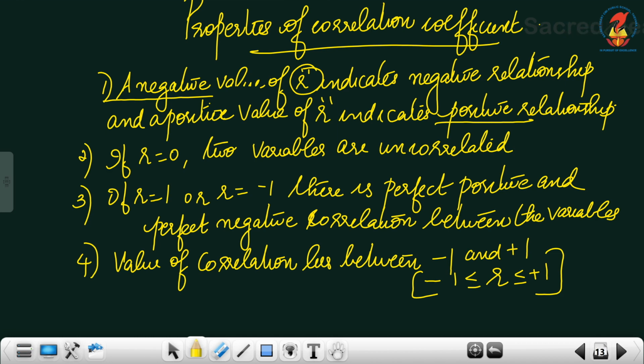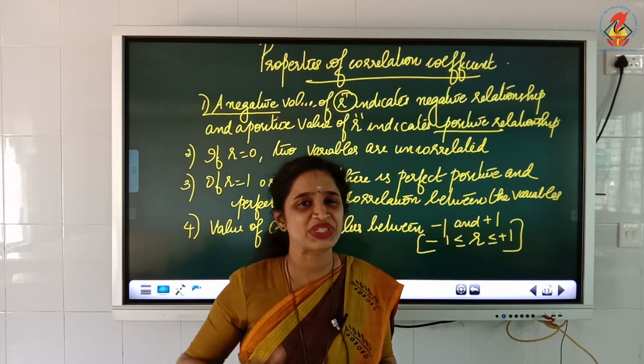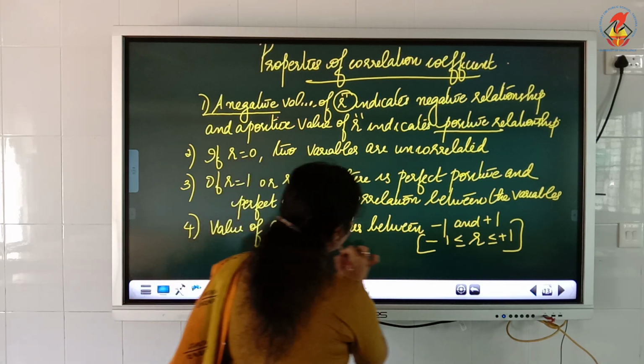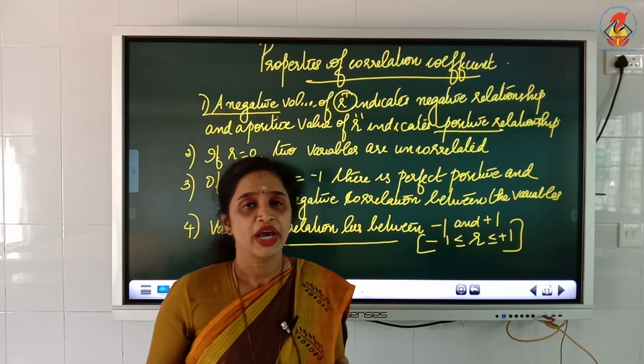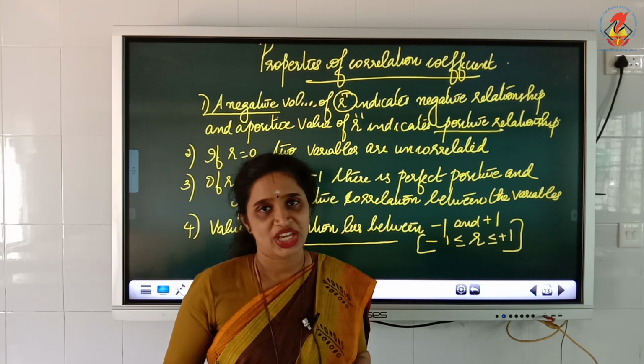When r is equal to plus 1, perfect positive correlation. When r is equal to minus 1, perfect negative correlation. You have learned this when you learned the scatter diagram and properties of correlation. Now, the value of correlation always lies between minus 1 and plus 1. So these are the properties of correlation. I hope it is very clear to you. With this, we have come to an end of this chapter. Thank you.